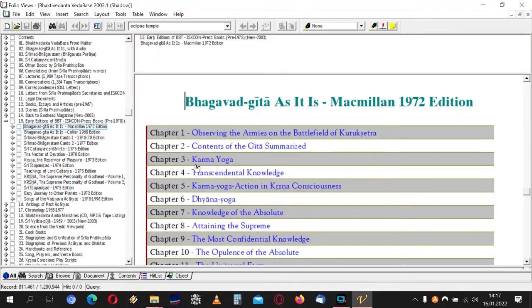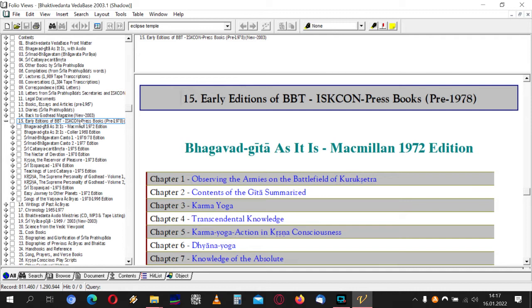There are also newer info files available from the Bhaktivedanta Archives blog, where you can get more letters of Srila Prabhupada. They added some letters, but removed the original books also. So that's why I worked with this 2003.1. And if you click here on early editions of BBT is compressed, then you get the original books.